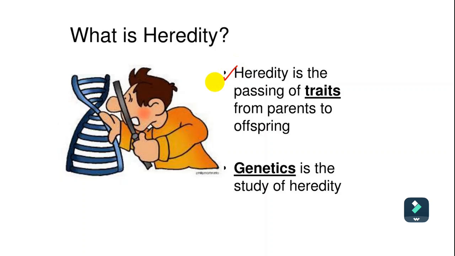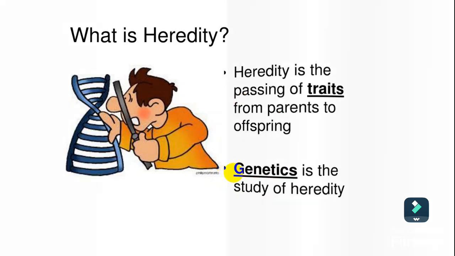If you want to study this scientifically, it turns into genetics. So genetics is the reasoning of heredity. For example, if you want to understand why we have heredity and transferring of traits from parent to offspring, this can be explained by genetics. So genetics is the scientific study of heredity, or the scientific study of how traits can be transferred from parent to offspring.